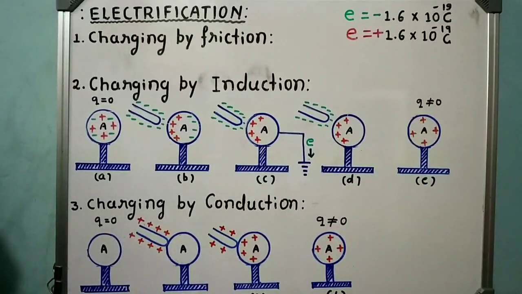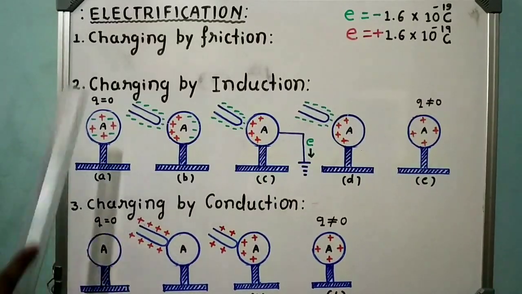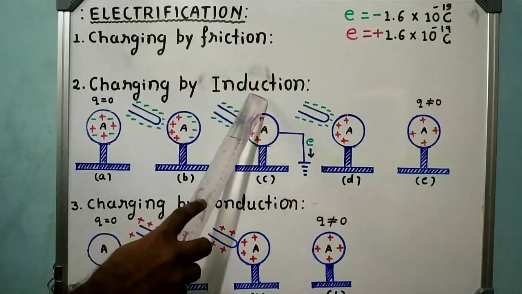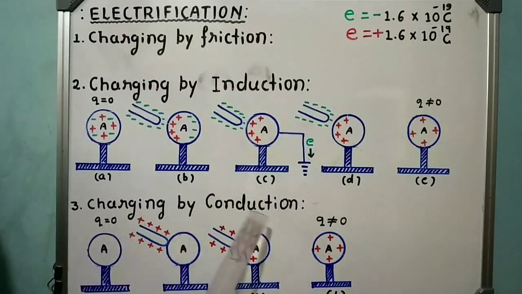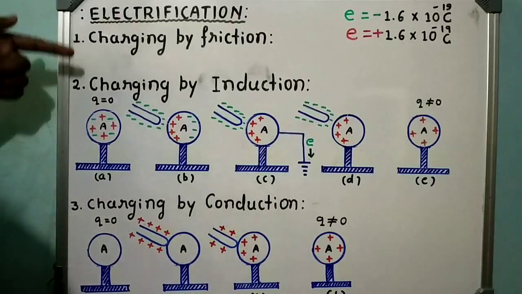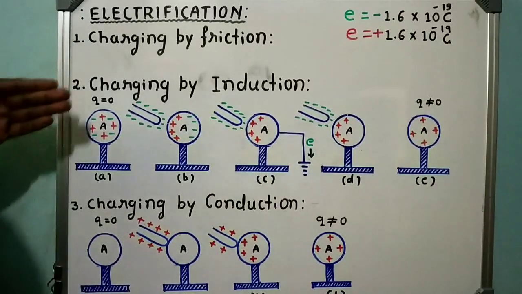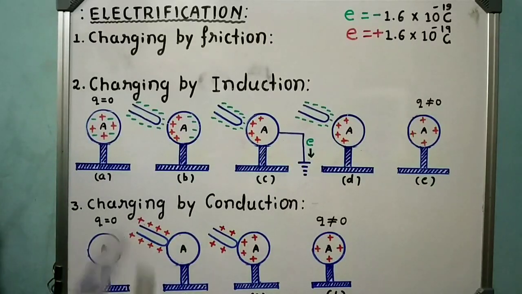And also you must remember, we can charge the neutral bodies by these three methods. That is, charging by friction method, charging by induction method, and charging by conduction method. By these three methods, we are going to charge the neutral bodies. Now let us study what we mean by charging by friction.